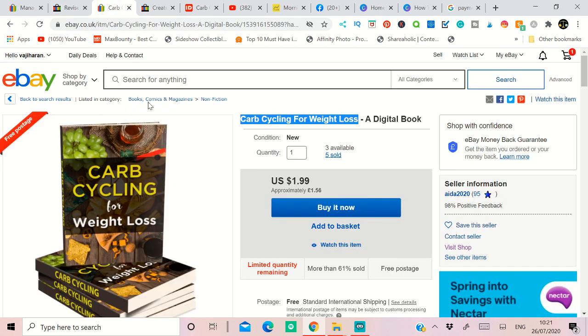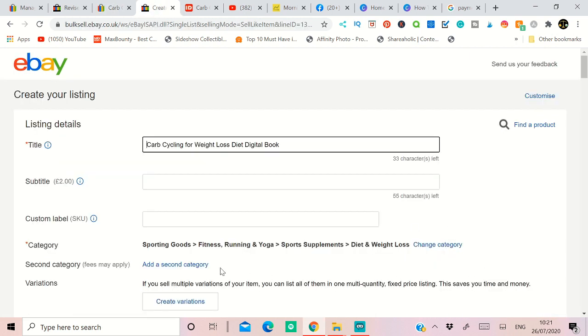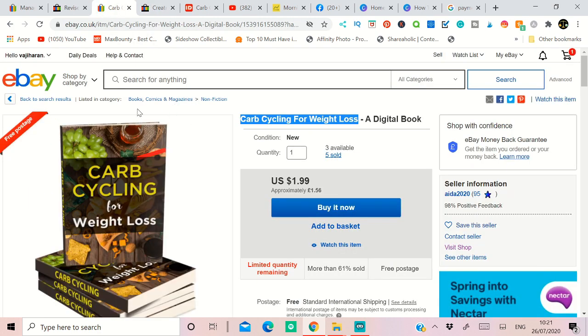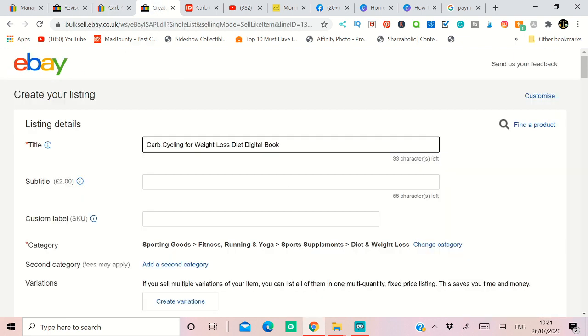You have to go to books and comics and select non-fiction. If this category won't allow you to list your ebook, you can go ahead and select this simple category called books and comics. Under that, select non-fiction. Okay, so let's go through the entire process and see what issue we're having.